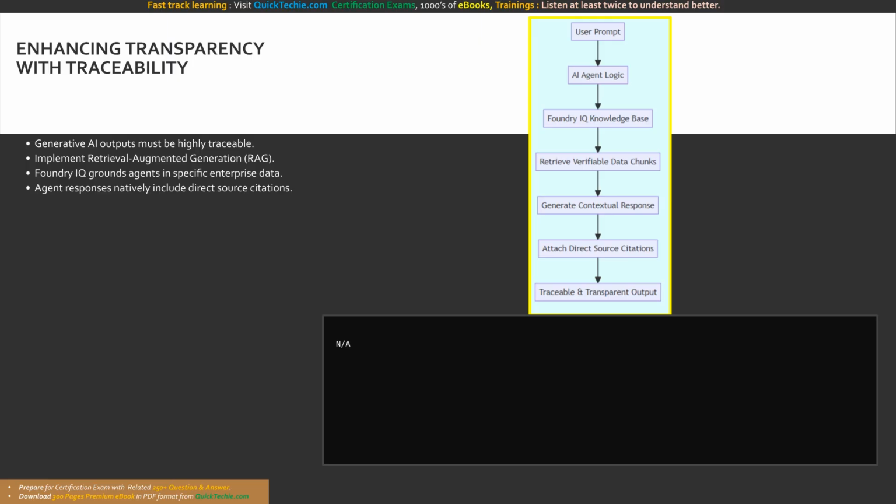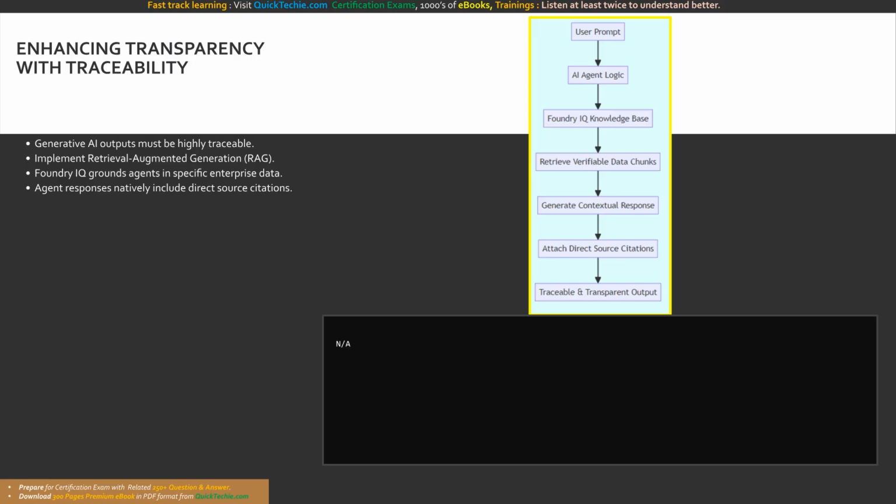When a user submits a prompt, the agent first retrieves relevant documents from this structured knowledge store before generating its completion. The critical transparency mechanism here is that the agent's response natively includes direct citations, linking back to the exact source documents it used. The training materials explicitly state that when knowledge is used, the response includes a citation for the knowledge store the agent used, making the answers vastly more accurate, traceable, and domain-specific.